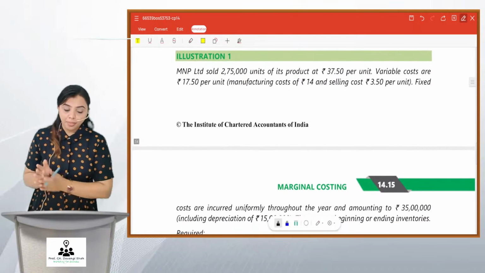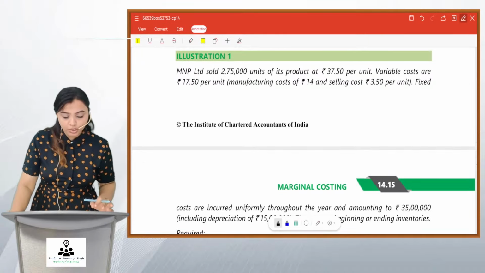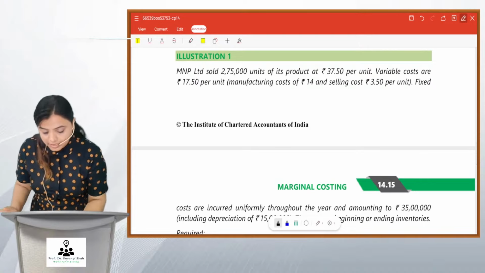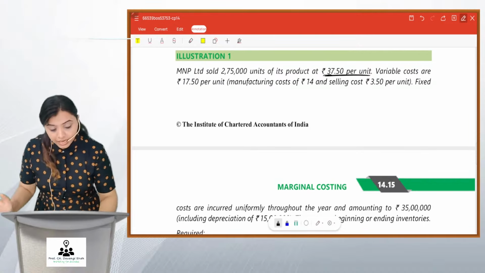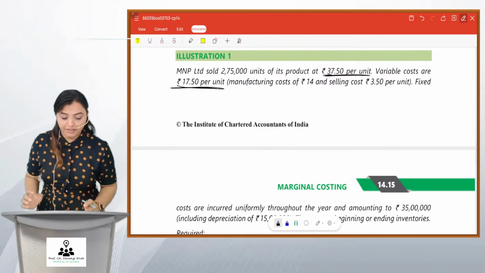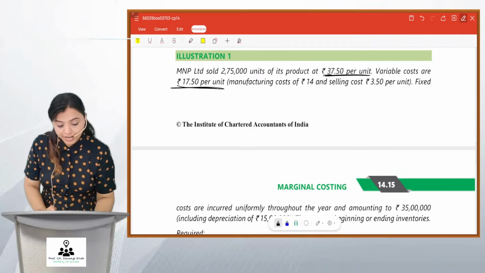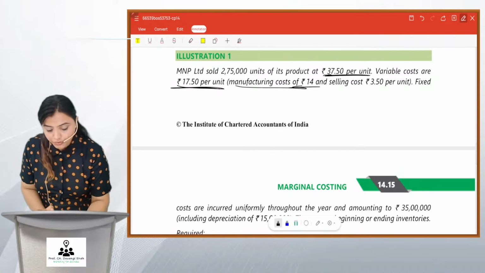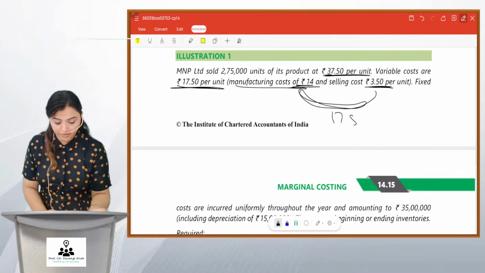Illustration 1. MNP Limited sold 2,75,000 units of its product at 37.5 per unit. So this is the selling price. Variable cost is 17.5. Selling price 37.5, variable cost 17.5. Manufacturing cost is 14 and selling cost is 3.5, and this is how the total is 17.5.